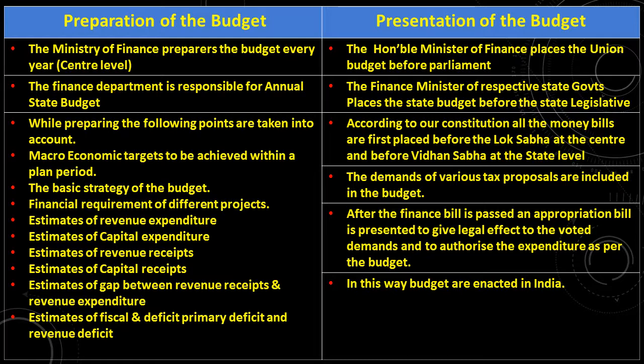The demands of various tax proposals are included in the budget. After the finance bill is passed, an appropriation bill is presented to give legal effect to the voted demands and to authorize the expenditure as per the budget. Yes, what do you mean by appropriation bill? It is a bill which contains provisions of how much and for what purpose you are going to withdraw the money. So in this way, budgets are enacted in India.